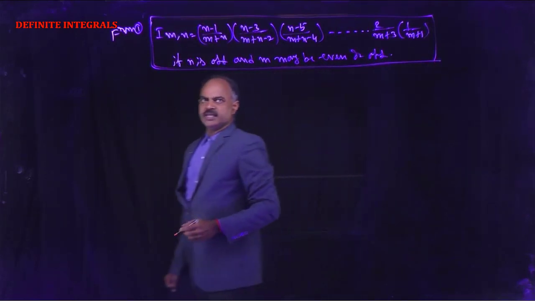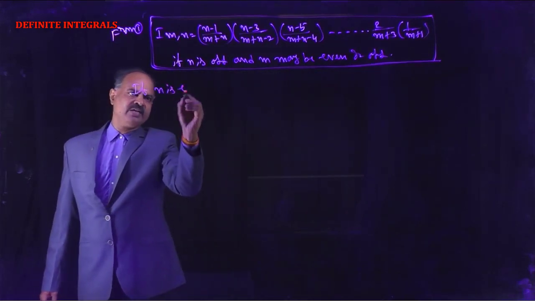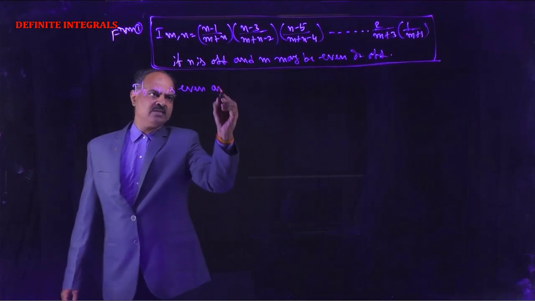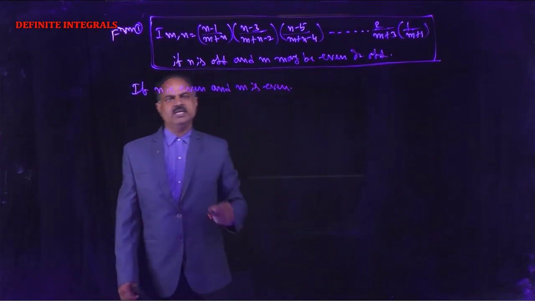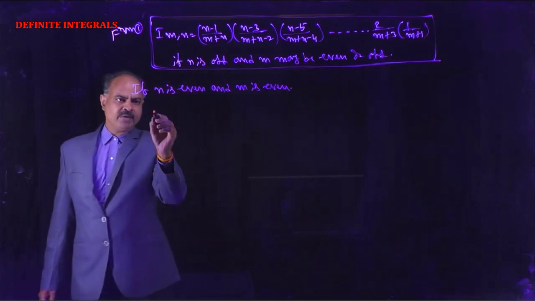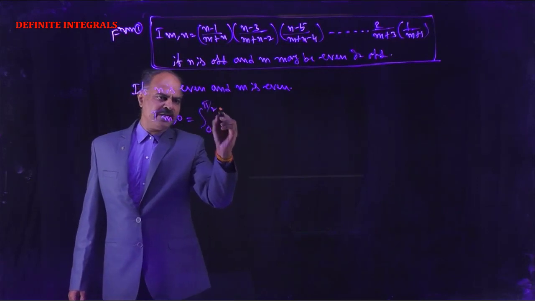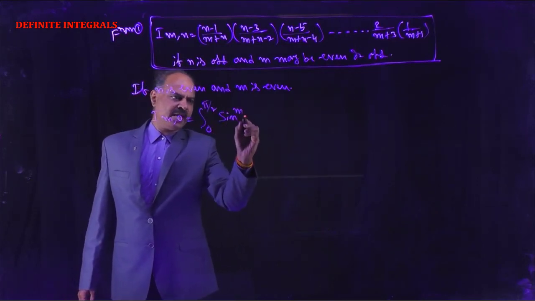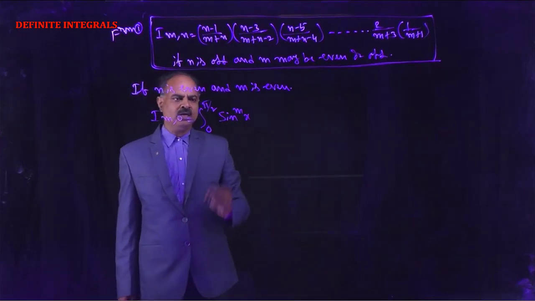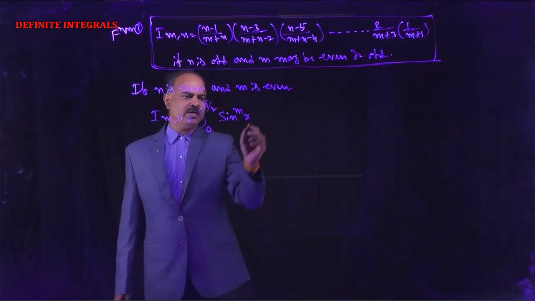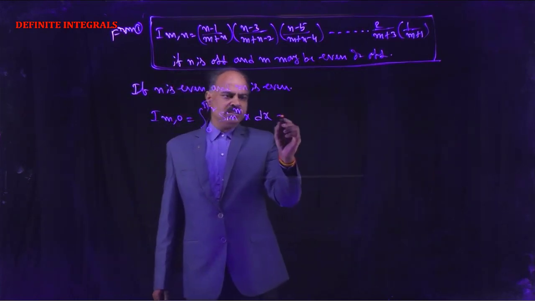If n is even and m is even, I(m,0) is the integral from 0 to pi by 2 of sin^m x into cos^0 x dx. Anything power 0 is 1, so we get the integral from 0 to pi by 2 of sin^m x dx.